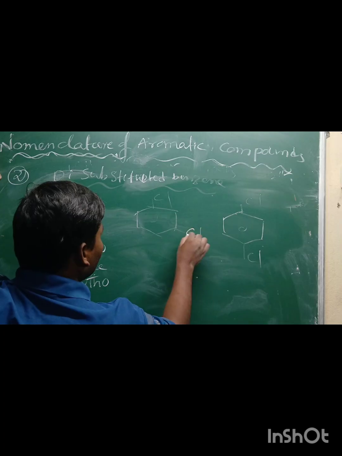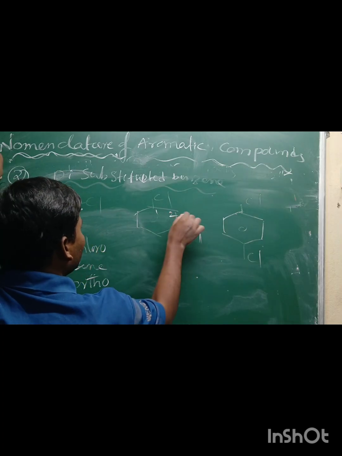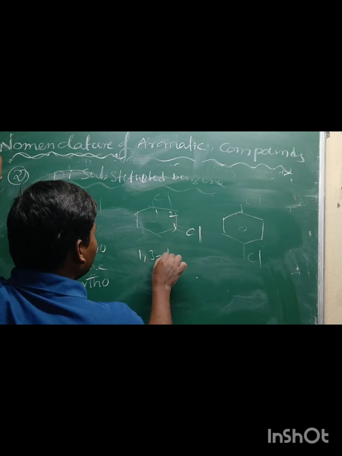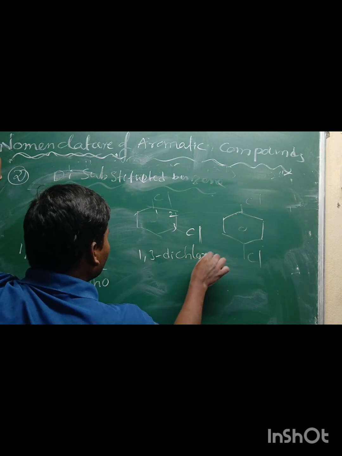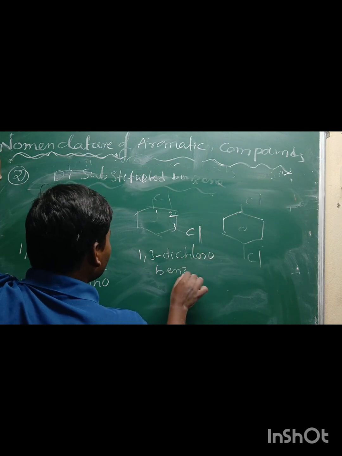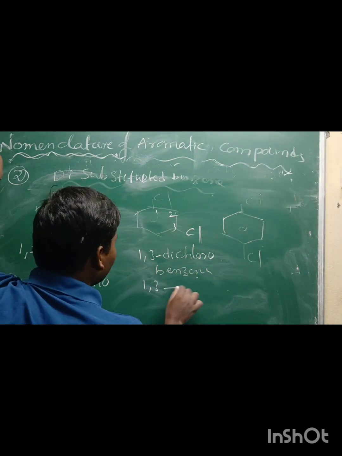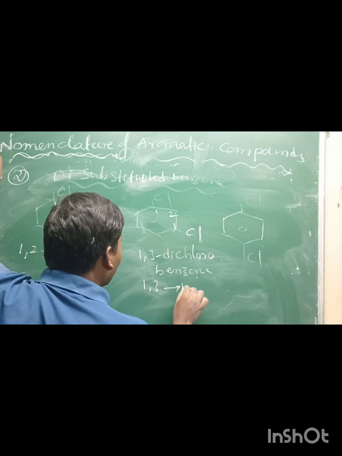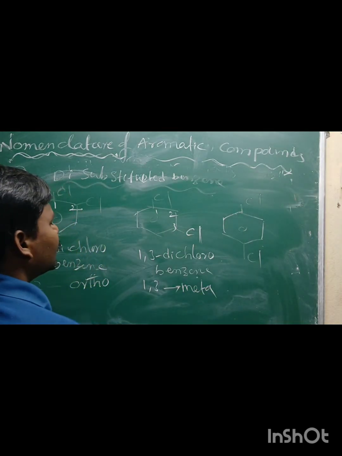Here the name is 1,3-dichlorobenzene. Here 1,3 positions are called meta position.